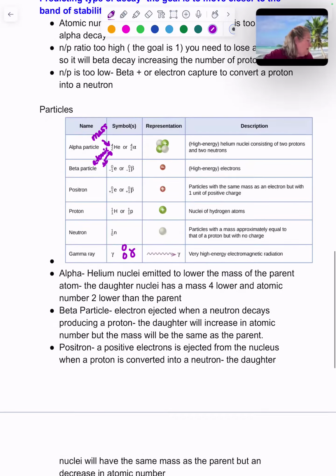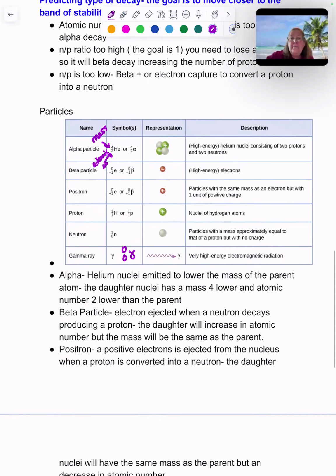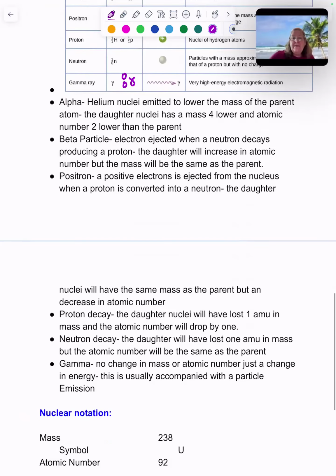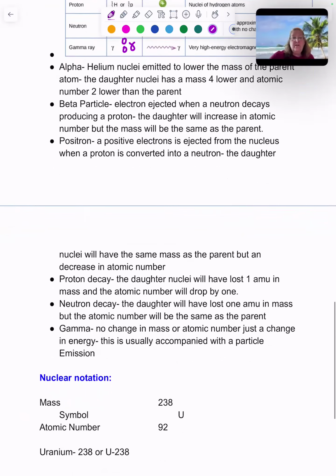So to summarize, alpha is a helium nuclei emitted to lower the mass of the parent, with the daughter being lower by 4 in mass and lower by 2 in atomic number. Parents decay into daughters, and then you'll have an ejected particle. A beta particle is an electron ejected when a nucleus decays and it leaves behind a proton. The daughter will increase in atomic number, but the mass will stay the same. A positron is a positive electron that's ejected from the nucleus when a proton is converted into a neutron. The daughter nuclei is going to have the same mass, but will decrease in atomic number from the parent.